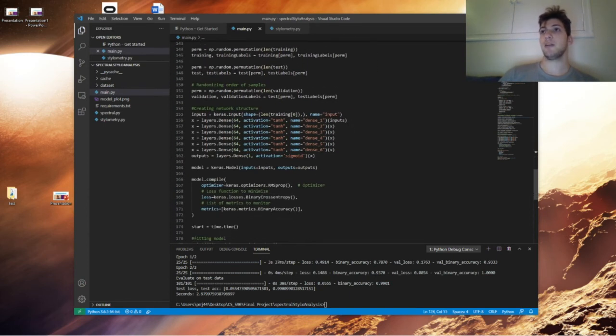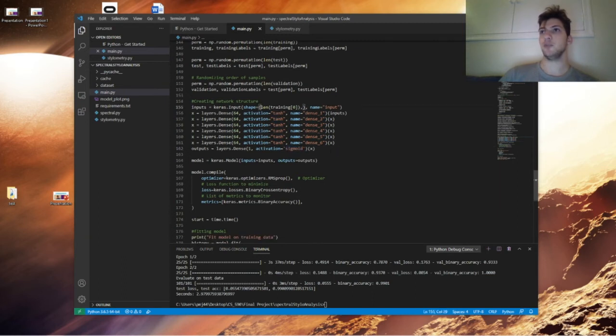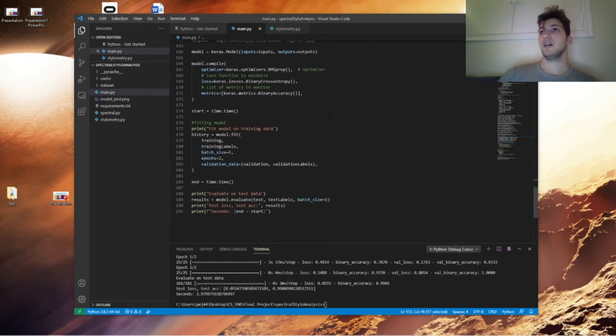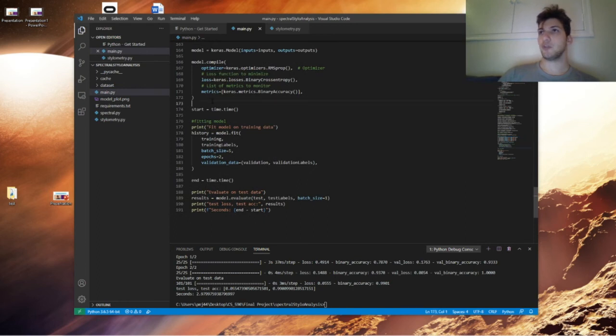I define my network structure here. So you can see it has the dense layers in the center with the tanh activation function, the final predictive neuron at the end, and then an input which is appropriate for the shape of the number of features that are being input. I have some metrics with which the network trains itself, and here is where I actually fit the model on the training data. In order to extract the features that I need for this, I have 2 auxiliary files.